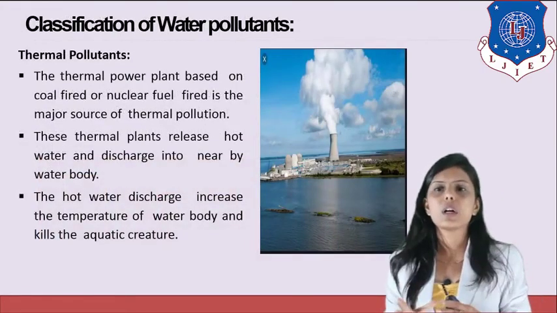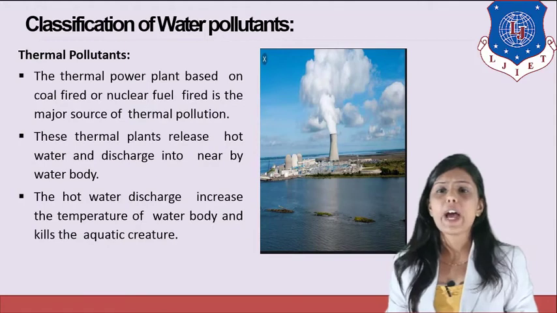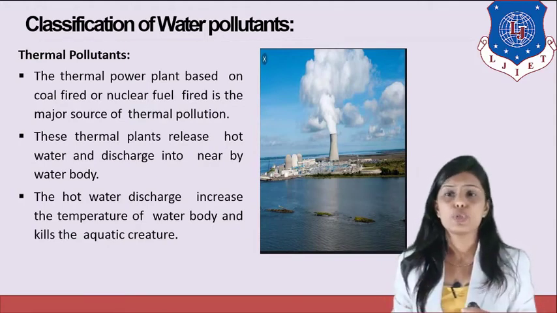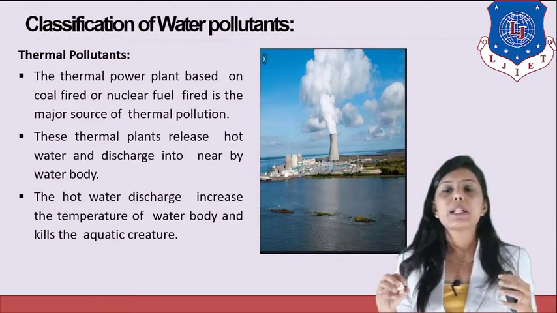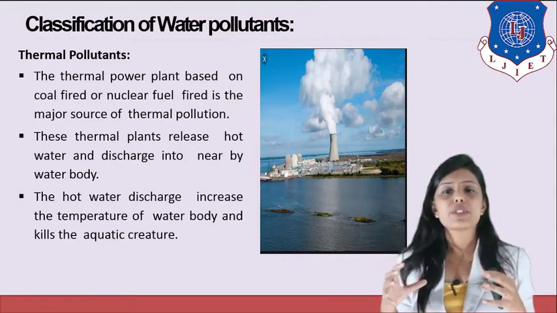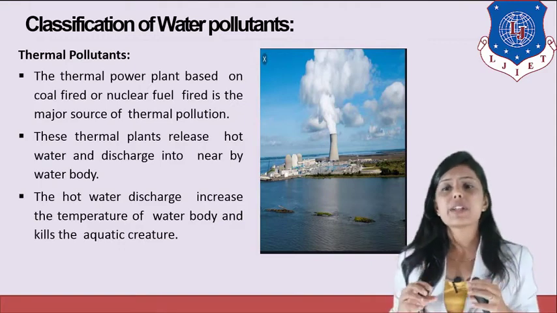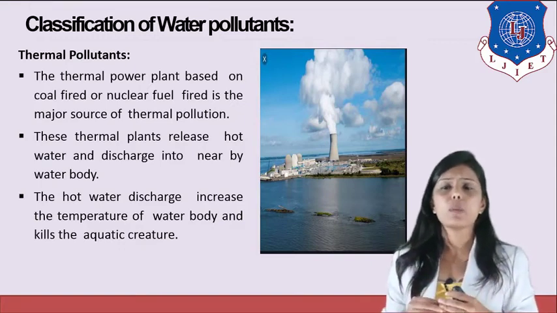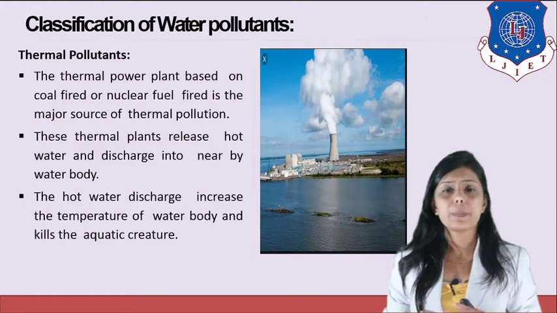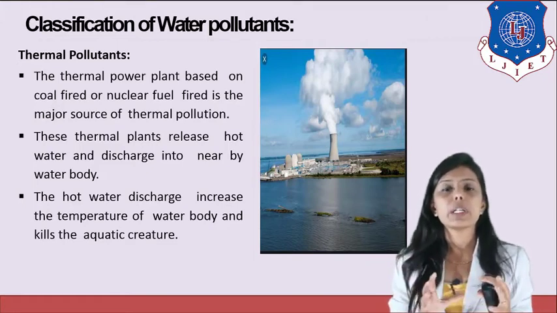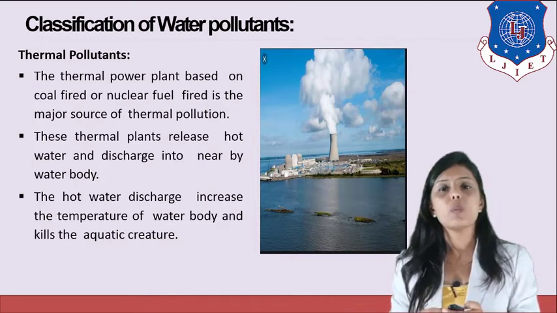Thermal pollutants. The thermal power plant based on coal-fired or nuclear fuel-fired is the major source of thermal pollution. These thermal plants release hot water and discharge it into a nearby water body. The hot water discharge increases the temperature of the water body and kills the aquatic creatures. So whenever any hot water is released into the nearby water bodies, it acts as pollution in the water.